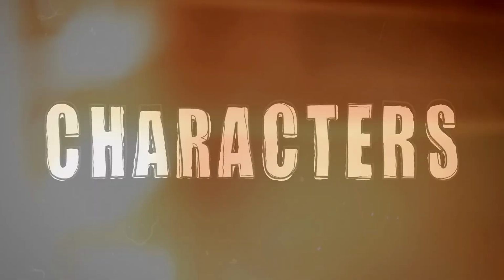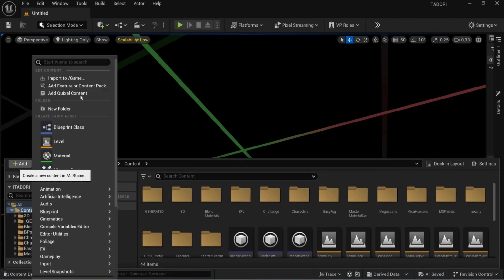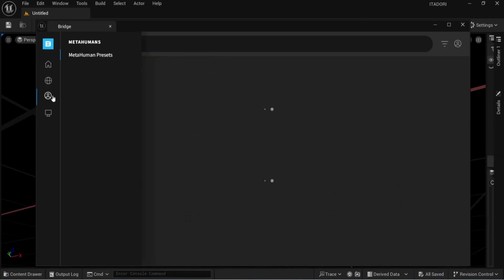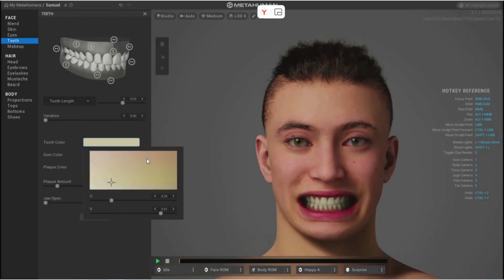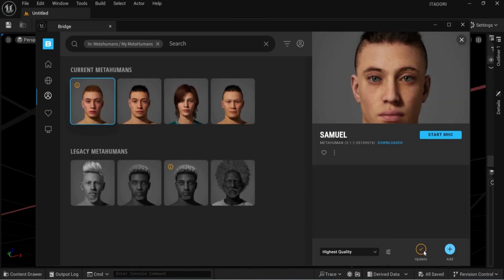Characters. To create the main character, Sukuna, I used MetaHuman. This is a plugin built into the Unreal Engine to create photorealistic characters. Create a project in Unreal Engine. Open the Quixel Bridge library. In the MetaHuman section, click Create. The whole process will take place in the browser. Once complete, load the character into the project.